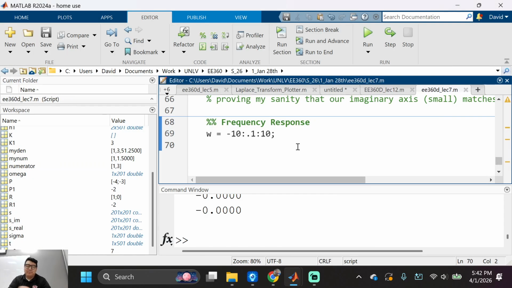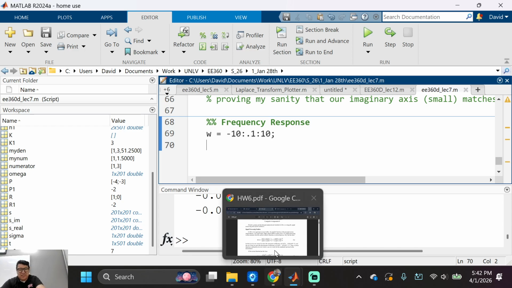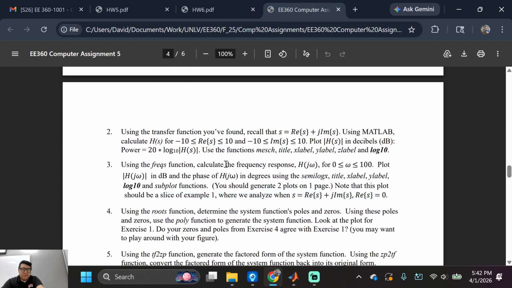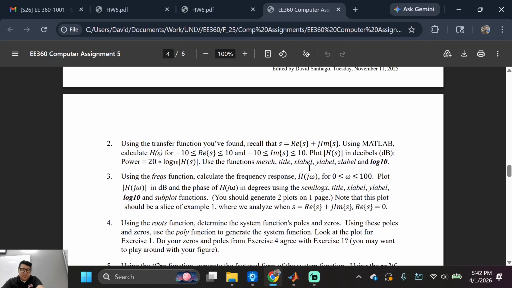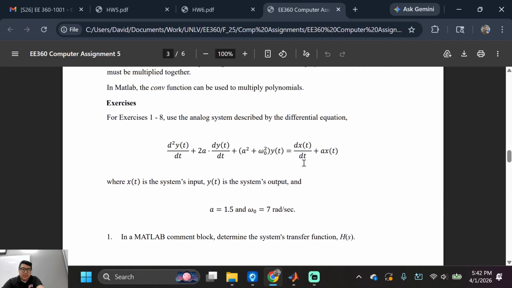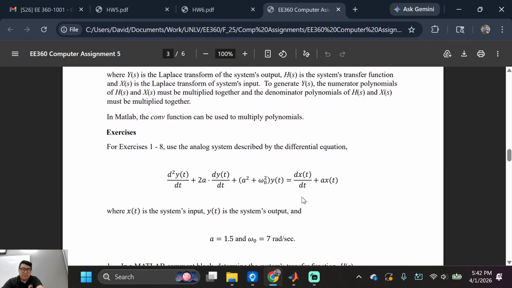Get rid of that. What did I do last time? Let me see. Freqs, H, j omega. Don't blank out, Dave. I know, I'm tired too. Because all I want to do is just get this transfer function right here, okay?